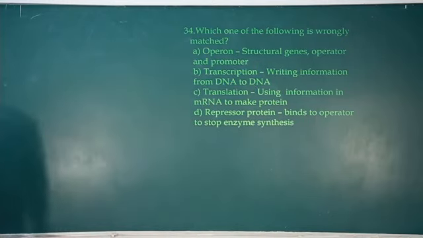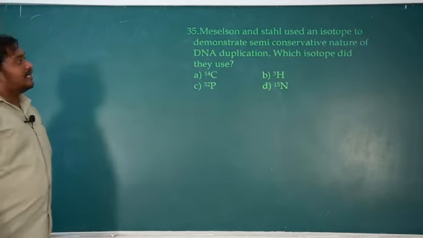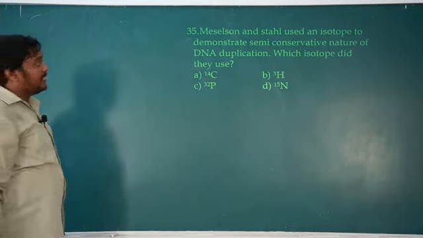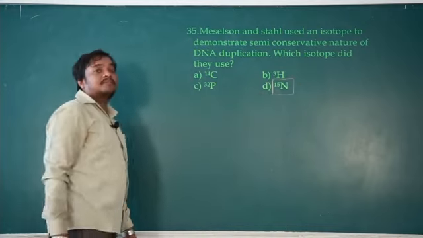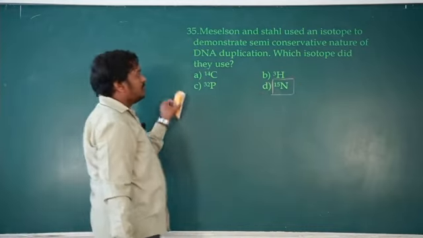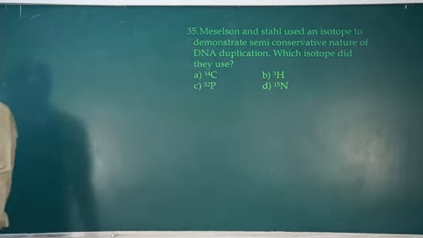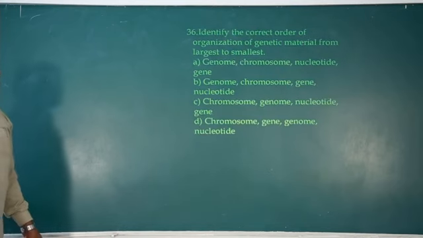Next, 35. Meselson and Stahl used an isotope to demonstrate the semi-conservative nature of DNA duplication. Which isotope did they use? They used 15N. They used 15N and 14N. It is a direct question, so no doubt about it. So it is 35.